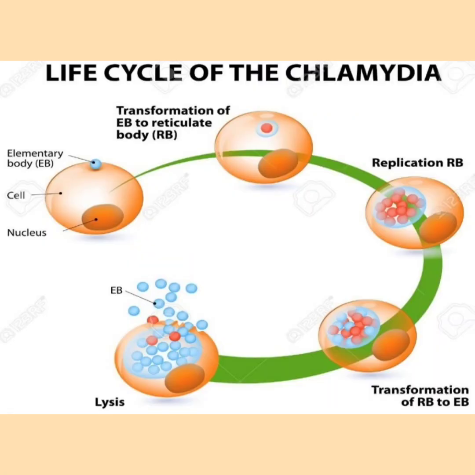Here you can see the life cycle of chlamydia. The elementary body enters into the host cell. It gets transformed into a reticulate body, and multiplication of the reticulate body occurs within the cell, and this reticulate body is transformed into the elementary body. And after the lysis of the host cell, a large number of elementary bodies are released, which infect other new cells.